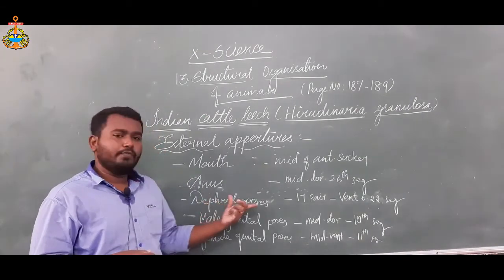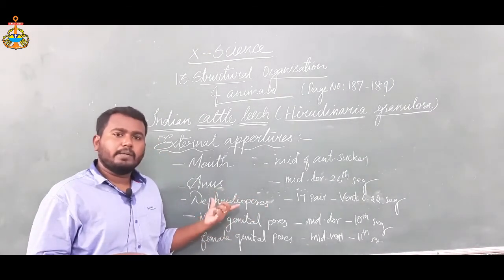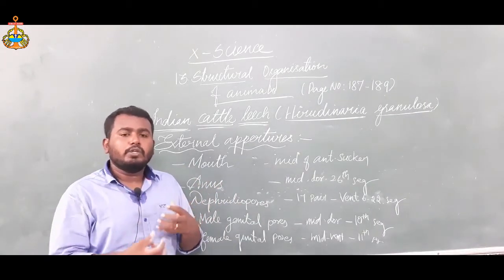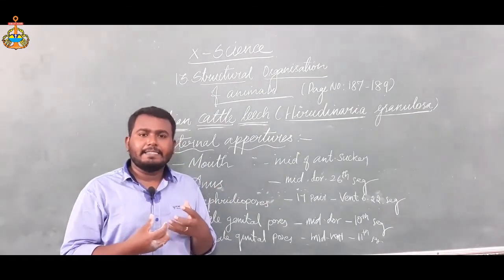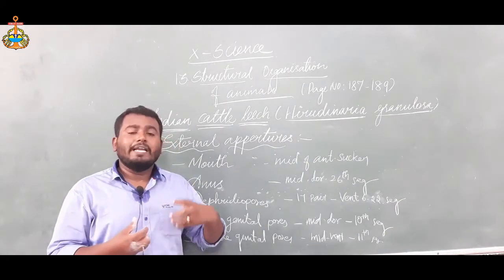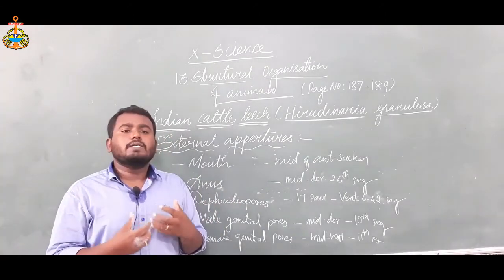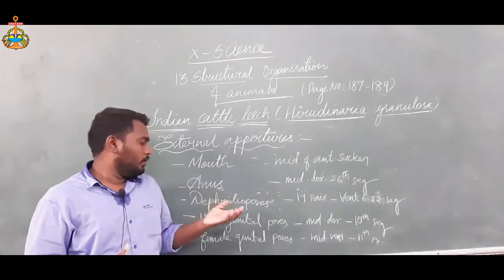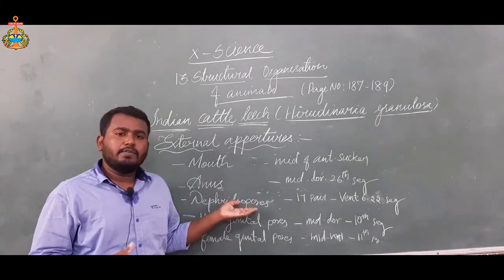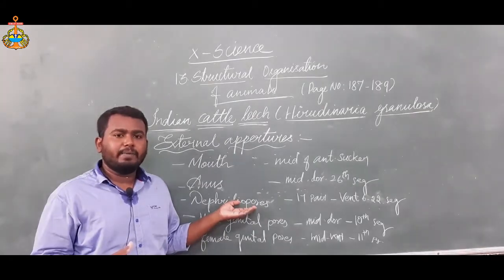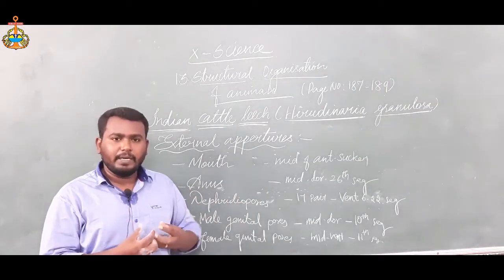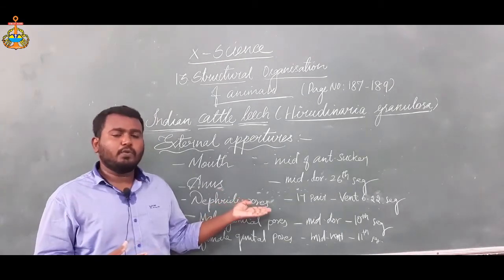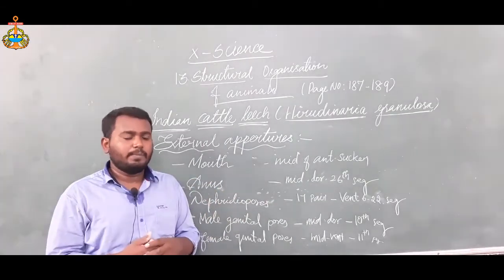The nephridiophores: the nephridia are excretory organs. In human beings, the kidney is the excretory organ to eliminate waste from the body. Here it is not a well defined animal. It is a very simple animal. Instead of a kidney, it has nephridiophores for elimination of the waste material.